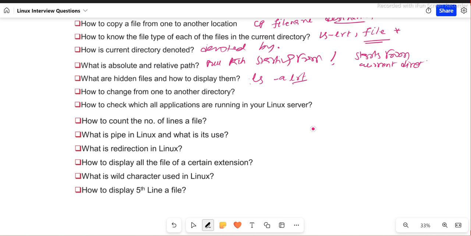How to change from one to another directory? We have used cd, no? The cd command you can use to traverse from one to another directory. You can use a relative or absolute path that we discussed just now.